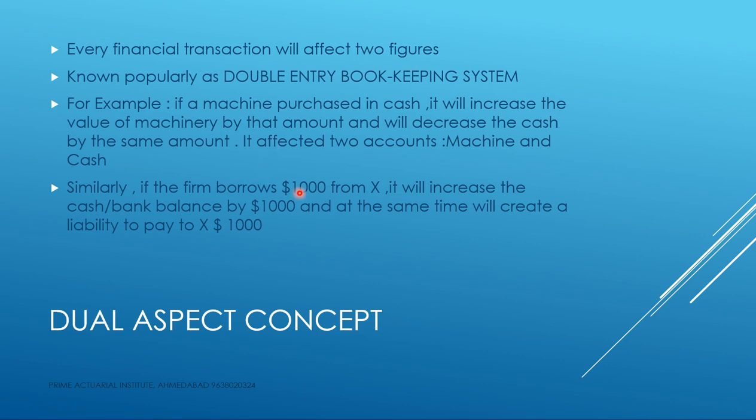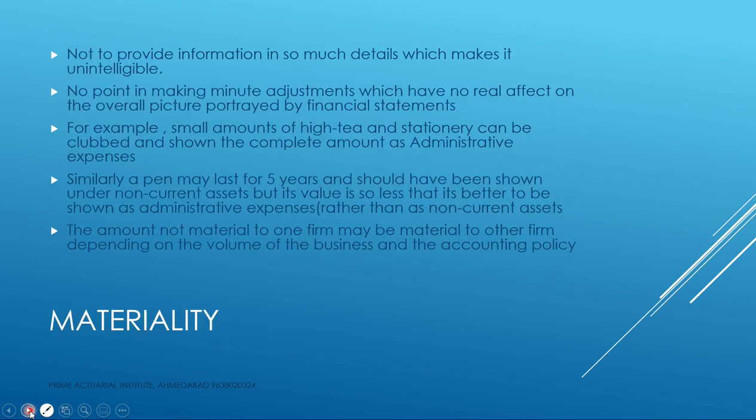Similarly, the firm is borrowing money of $1,000 from X. My cash balance goes up by $1,000, it is plus. At the same time, I have also created a liability to pay $1,000. So the liability, the amount due, will also go up by $1,000. So it has affected two places. One is the cash balance goes up by 1,000. At the same time, the liability also goes up by $1,000. So two places are affected.